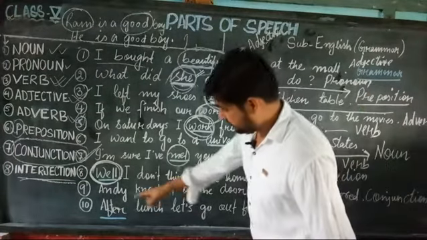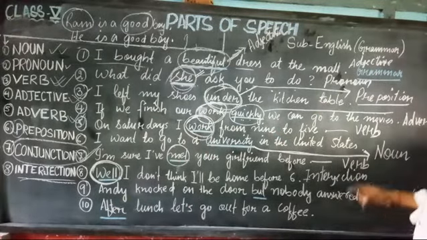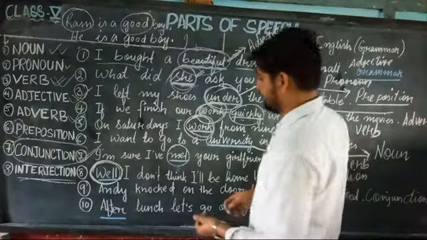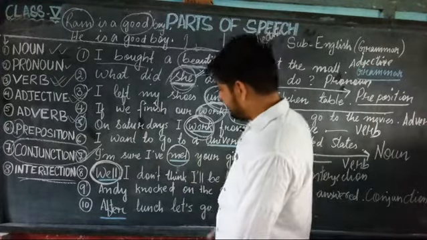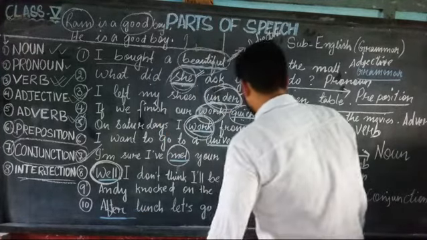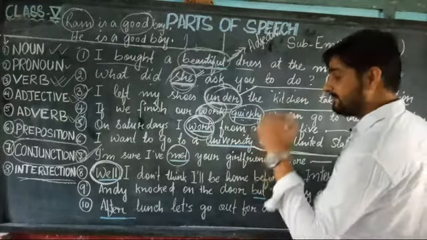Question number 10. After lunch, let's go out for a coffee. So here also this word shows the relation between a noun and some other words in a sentence.